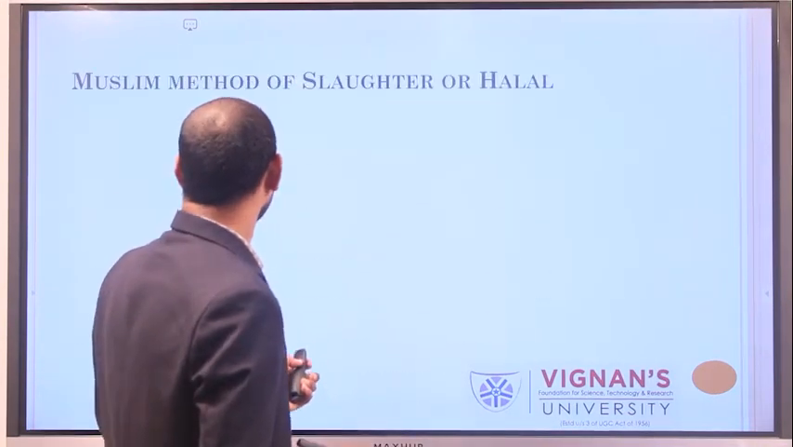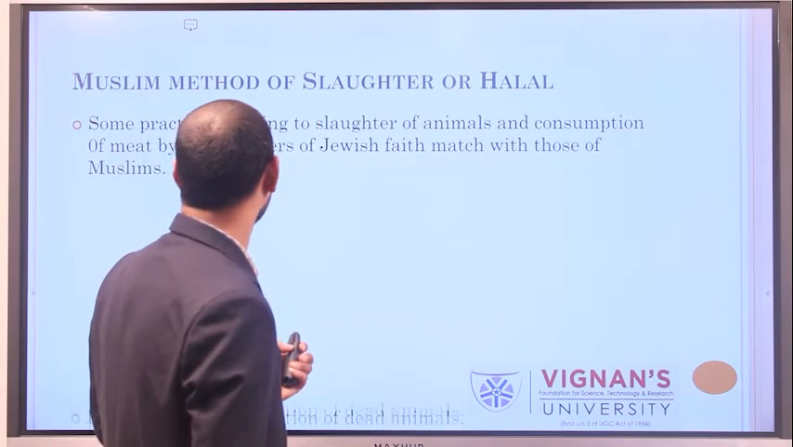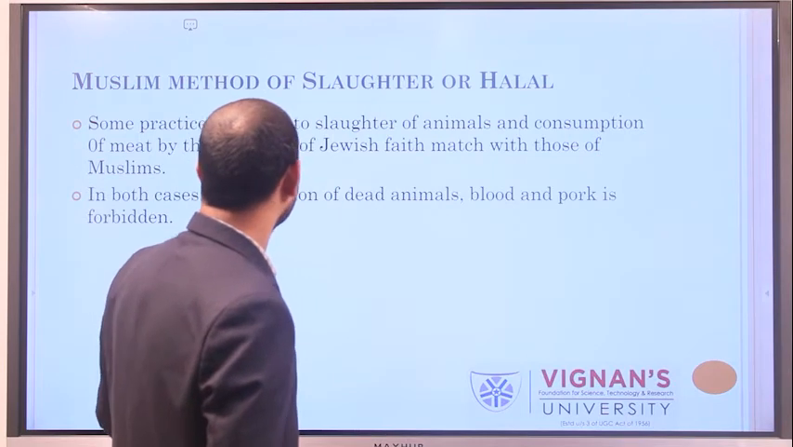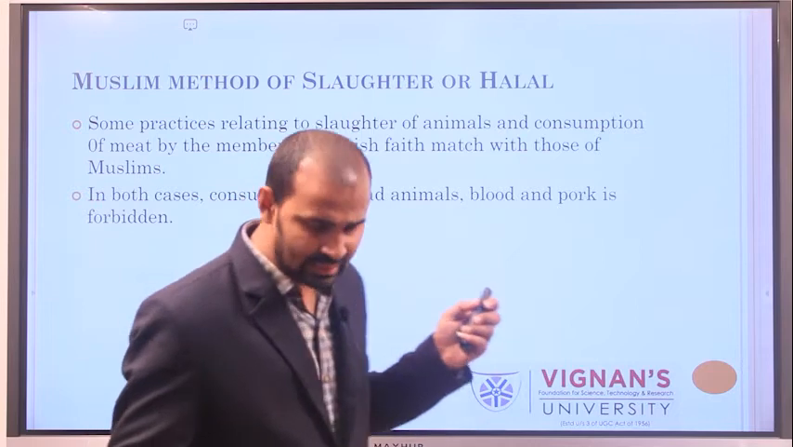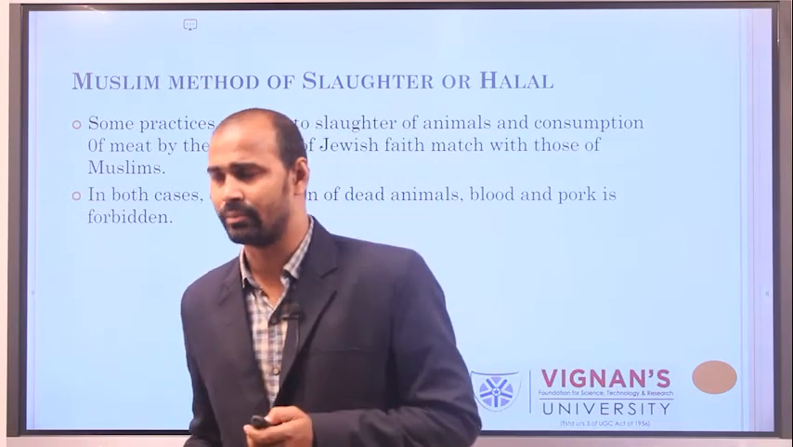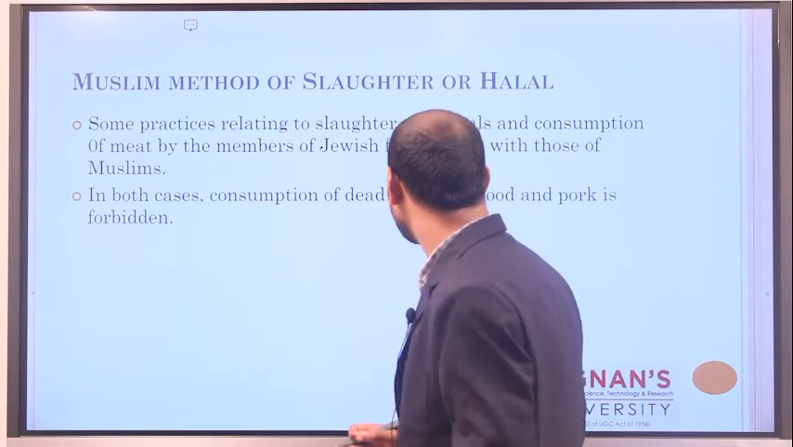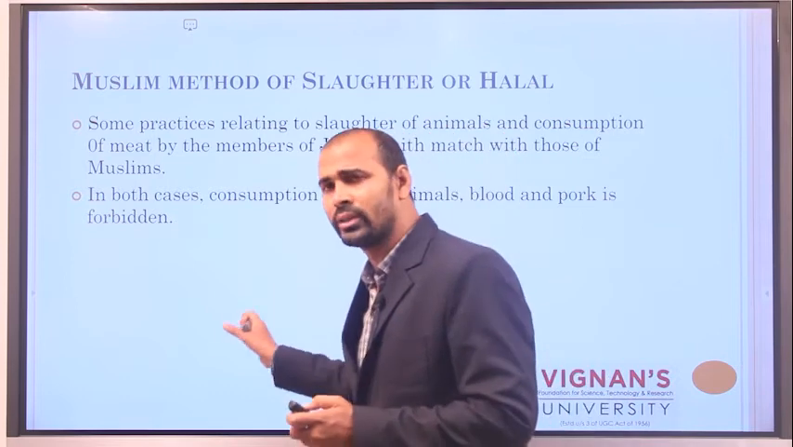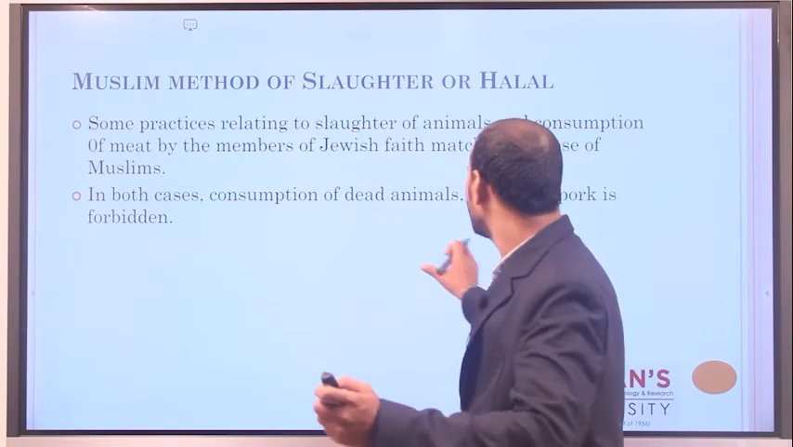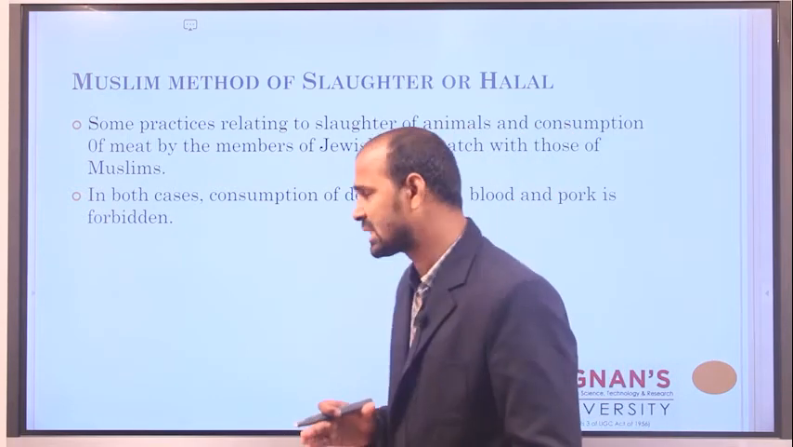Next, the second one is the Muslim method of slaughter, or halal method. This Muslim method is the same as the Jewish method, but in both cases they won't consume dead animals, and they won't consume the meat along with the blood vessels.